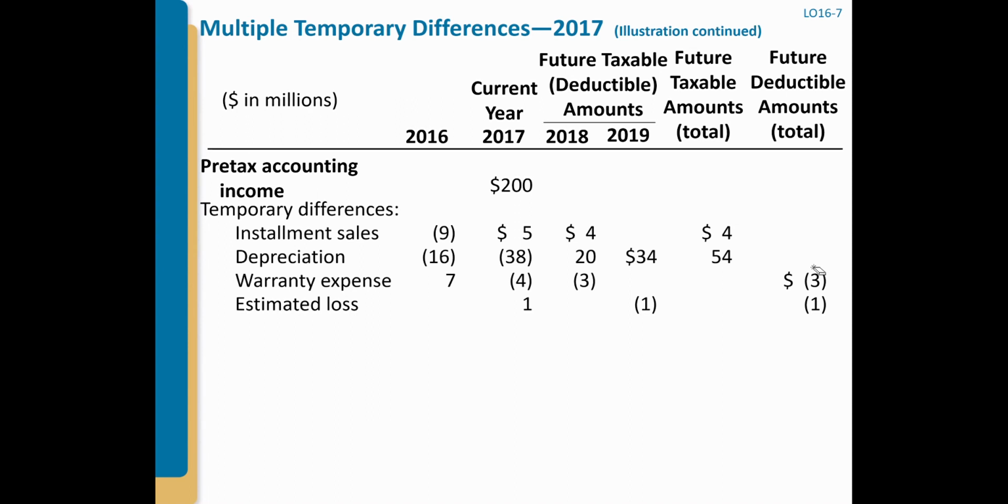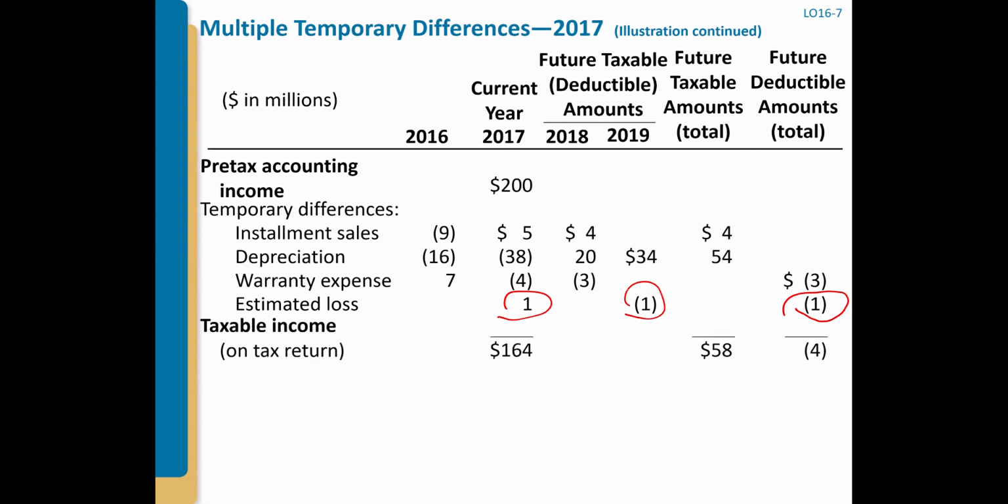You need to recognize the $1 million because taxable income is higher than accounting income, since the tax code does not allow us to deduct. Accounting income subtracts it. That's why taxable income is higher than accounting income, so you add 1 to get taxable income. Then you have a future deductible amount of 1, which you can deduct in 2019. So the first thing you're going to do is calculate the total taxable income.